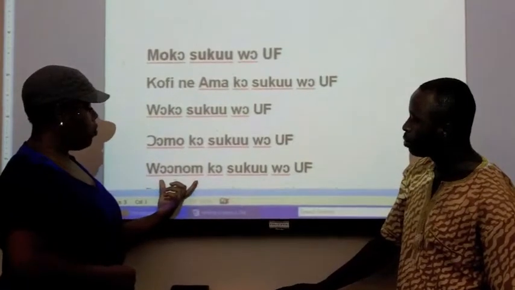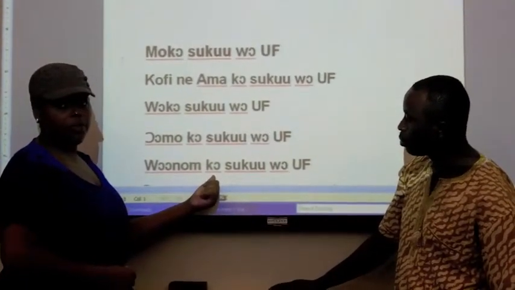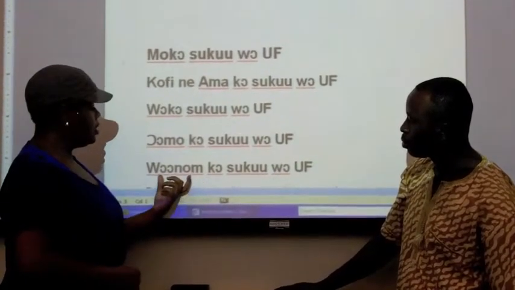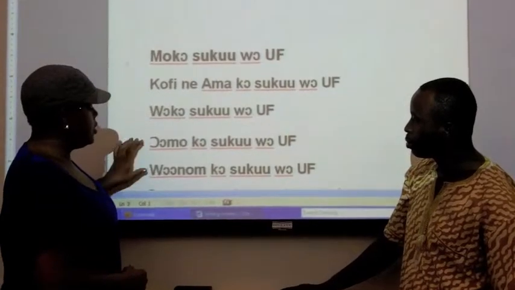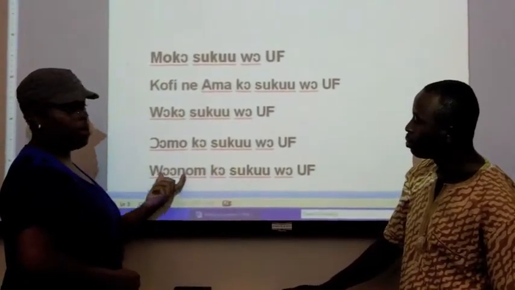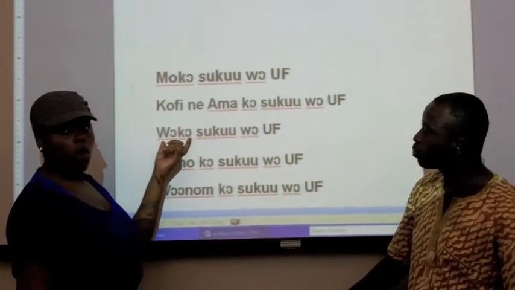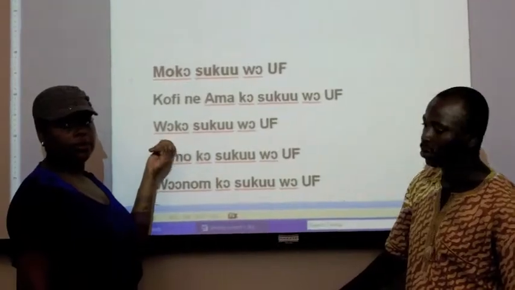And if we say wonom, which is they also, it is separate from ko. It is separate from the verb. So in these particular cases, omo and wonom, the verb is separated from the pronoun. But in the case of woko, the pronoun and the verb are combined.